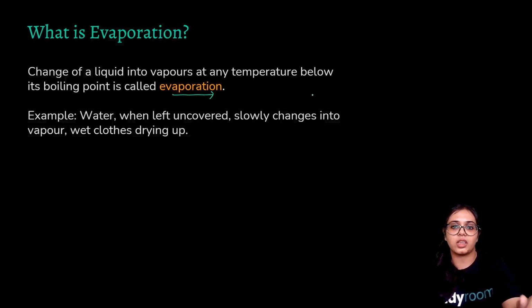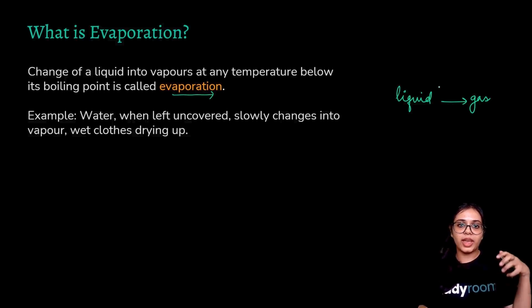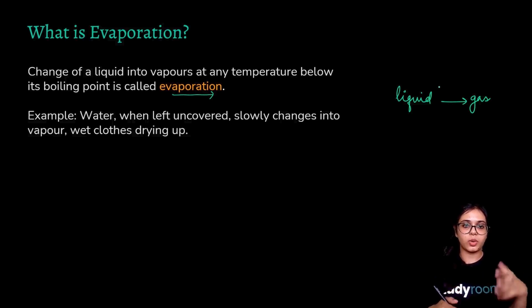Now this is very interesting because we have been learning earlier that when heat is applied to a liquid and the liquid changes into gas, this process is called vaporization. We were applying heat. But what is evaporation? Evaporation happens not at the boiling point, but at any temperature below the boiling point. So there is no extra temperature or force that you are adding to make this process happen, but still it happens. Why does it happen? Let's see.